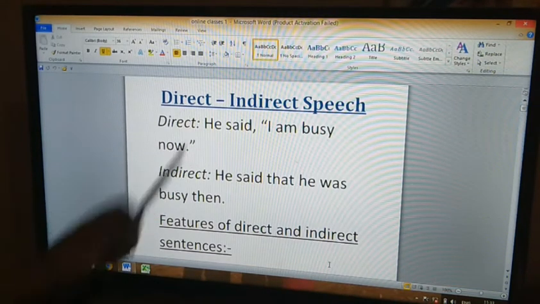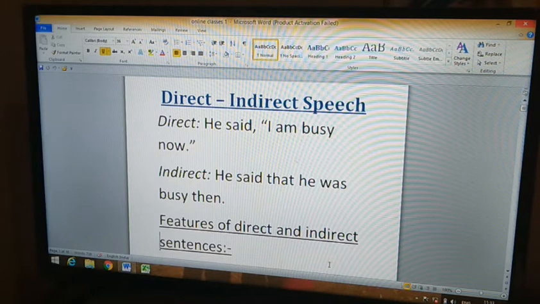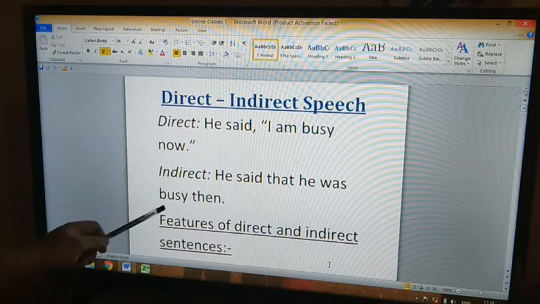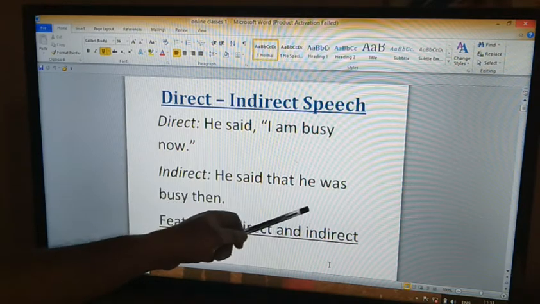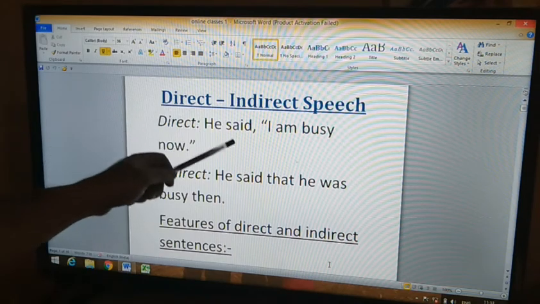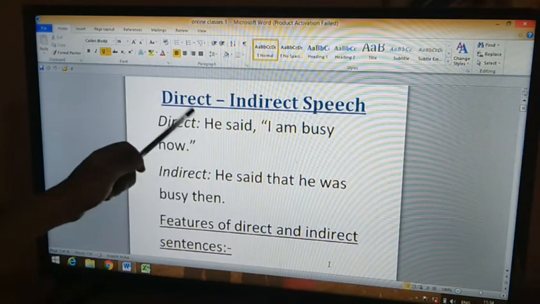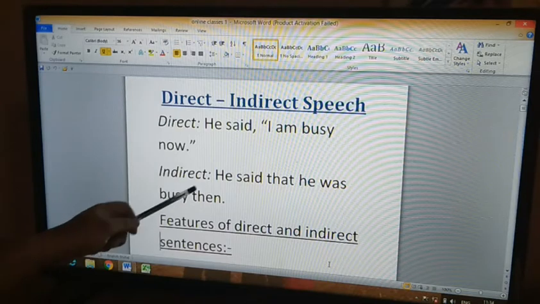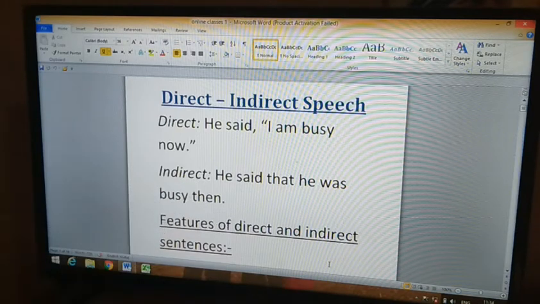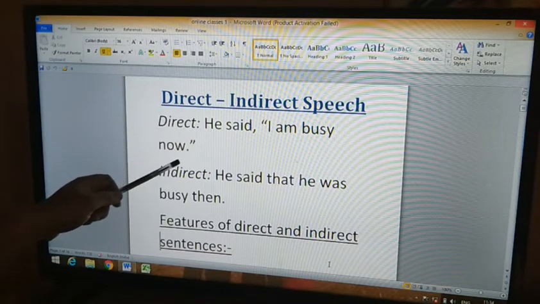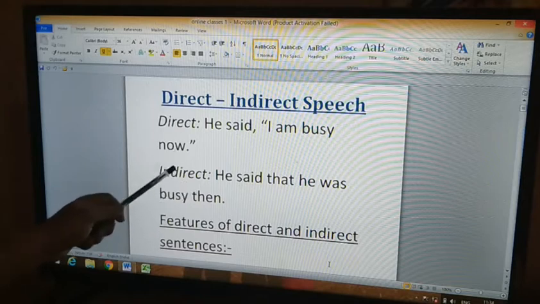Direct, indirect speech. Direct speech: He said, "I am busy now." Indirect speech: He said that he was busy then. So direct speech is the exact words of the speaker, because we know there are punctuation marks, and in indirect speech we do not have these punctuation marks. These punctuation marks tell us that these are the exact words of the speaker. Along with that, there are more changes in the sentence. So we will see more.